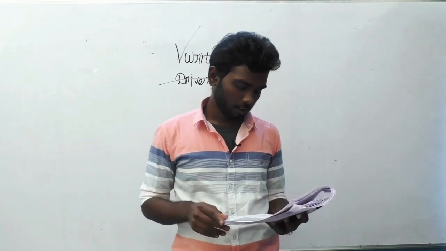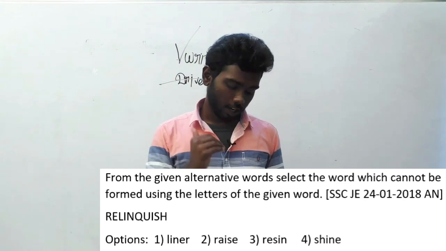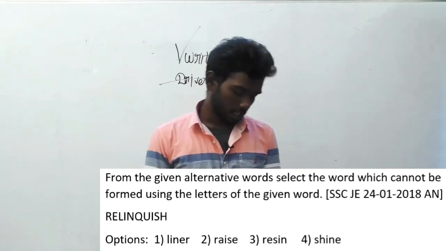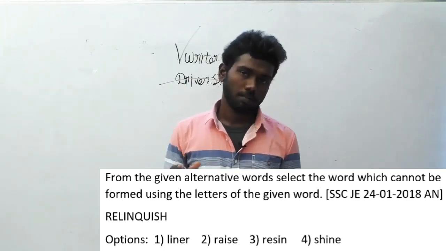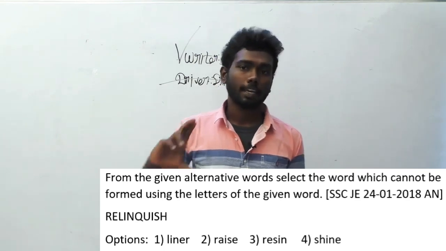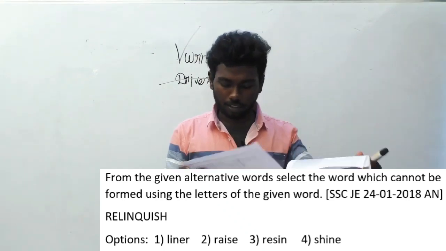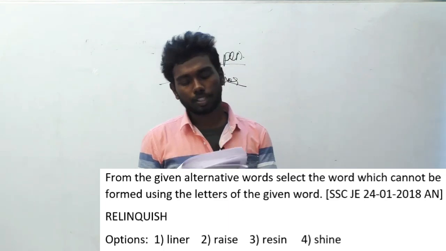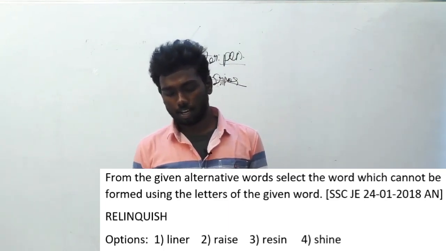So we can move on to the 173rd question. From the given alternative words, select the word which cannot be formed using the letters of the given word. And we have solved many questions like this. There will be a word given and options given. We have to find which option cannot be formed from the question word. This question was asked in SSC JE 24th January 2018 afternoon session. Relinquish is the question. Linear, rise, resin and shine are the options here.